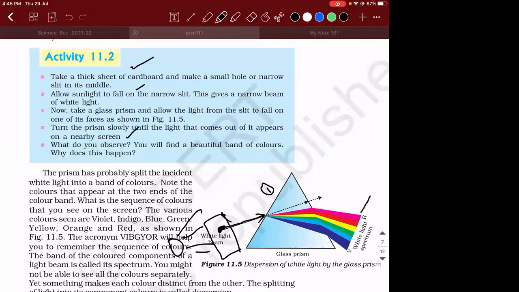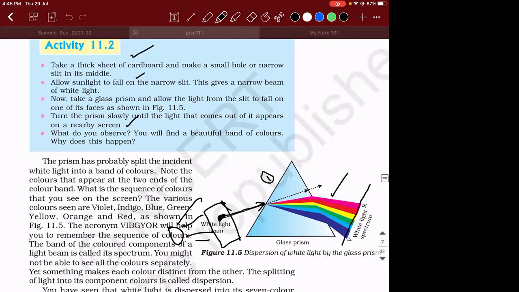So you place a screen here, and on the screen, what you can observe is something like this. And this kind of phenomenon, that is splitting of white light into its 7 constituent colors, is what we call dispersion.